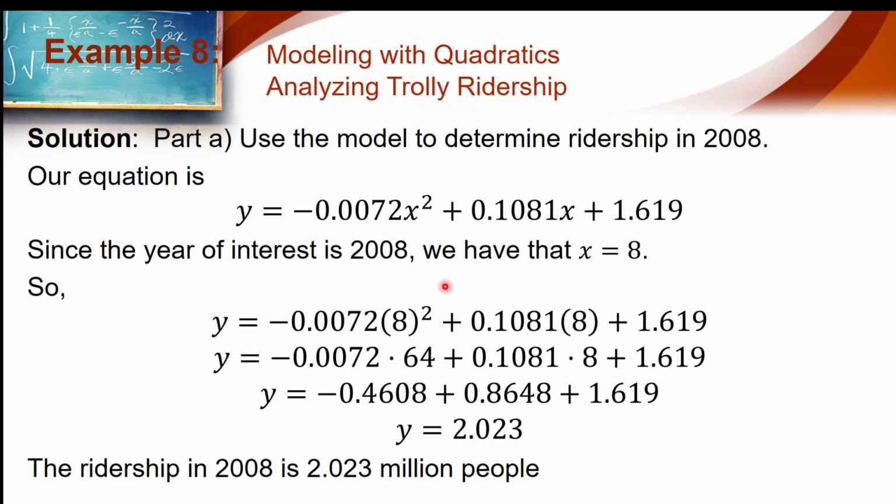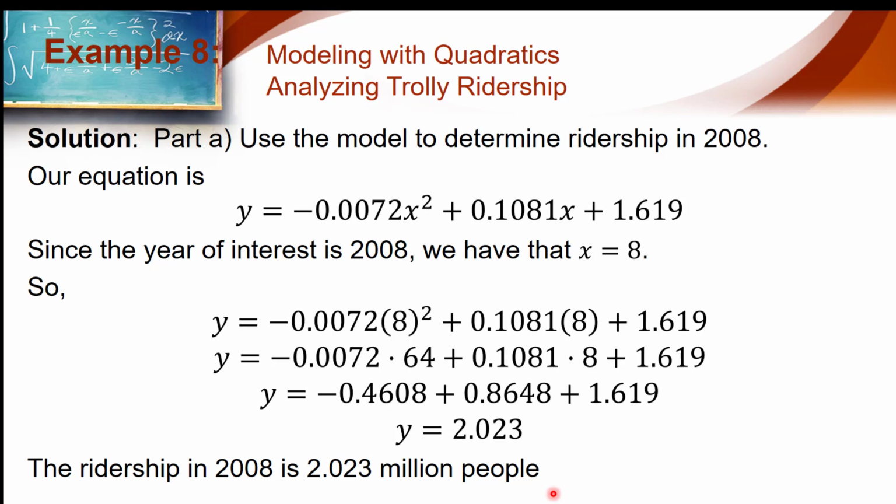Okay, so let's get started with A. In A, we need to use the model to determine the ridership in 2008. Since the year of interest is 2008, x is equal to 8. So we substitute 8 in for x. We have an 8 squared here, and 8 here, and we just go ahead and do the math. And when we do the math, we get an answer of 2.023. That tells us that the ridership in 2008 is 2.023 million people.